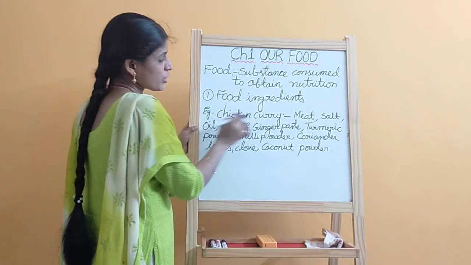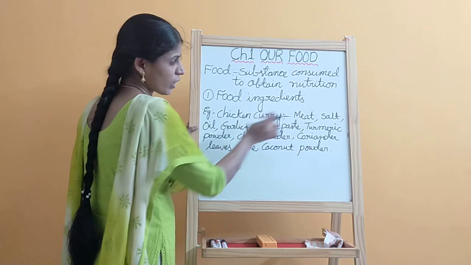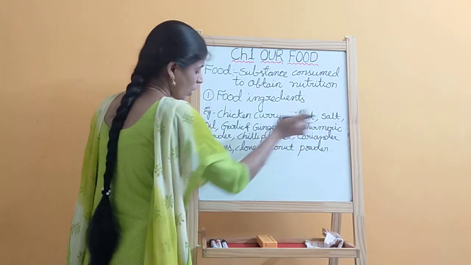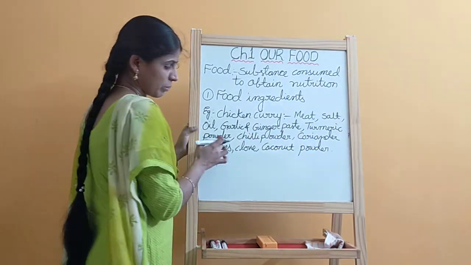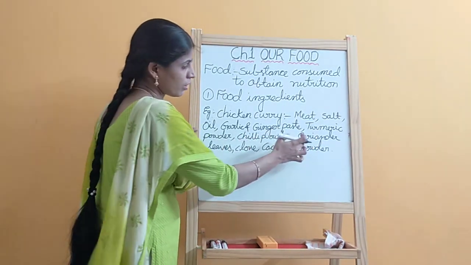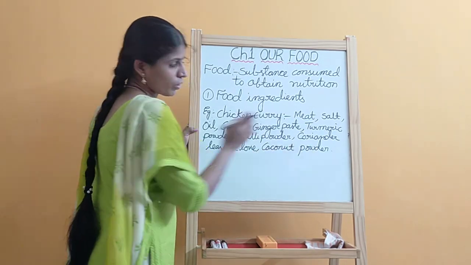For preparation of chicken curry, what materials are required? Meat, salt, oil, garlic and ginger paste, turmeric powder, chili powder, coriander leaves, and clove and coconut powder.